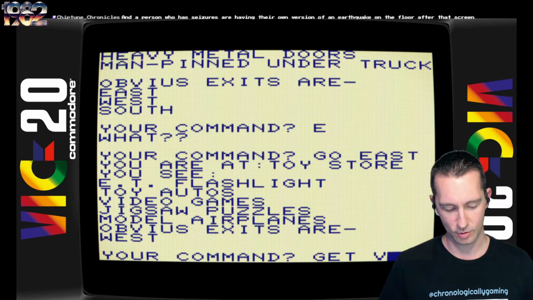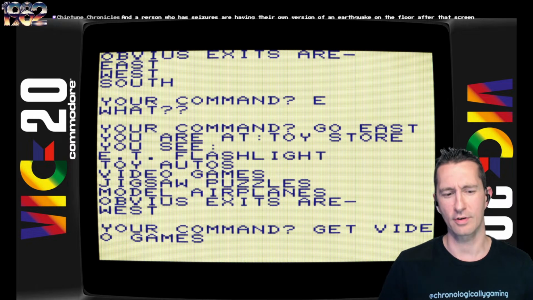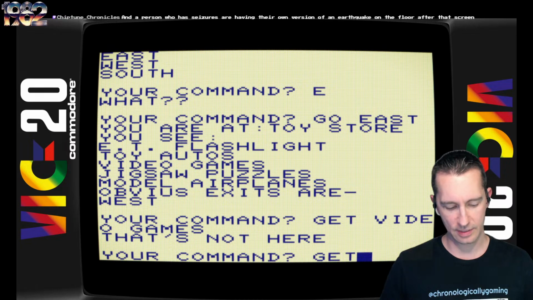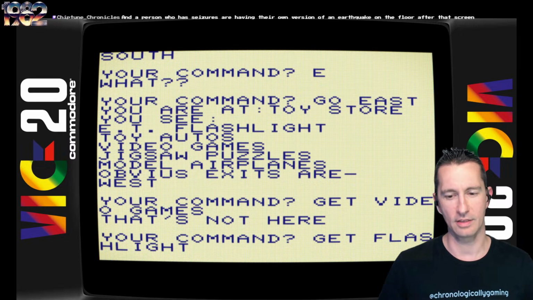Can we get video games? Wait, it's only a two-word text parser. It won't get video games because it's three words. That doesn't work. Yes, I hope not, Chiptune. You've got model airplanes, and obvious exits are west from there. All right, let's go ahead and get that flashlight. We'll understand that one at least.